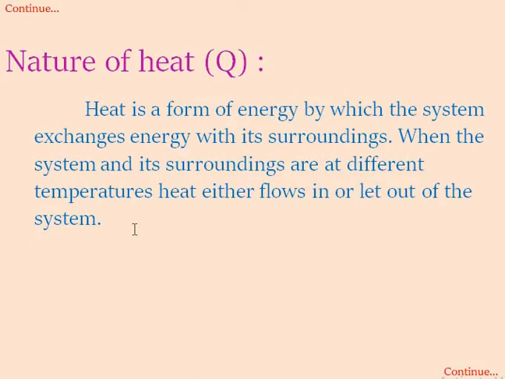Heat is a form of energy. It exchanges energy with its surroundings because the system and surroundings are present in the universe. When the system and its surroundings are at different temperatures, heat flows either in or out of the system.